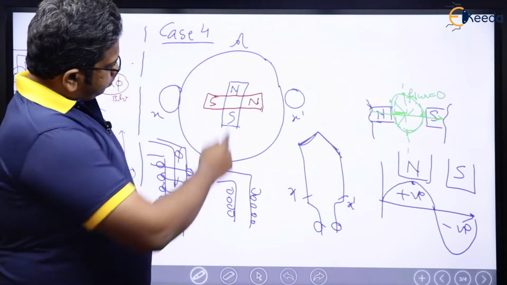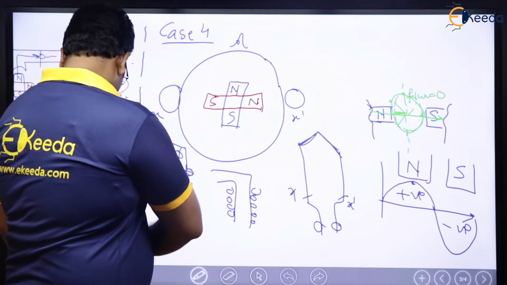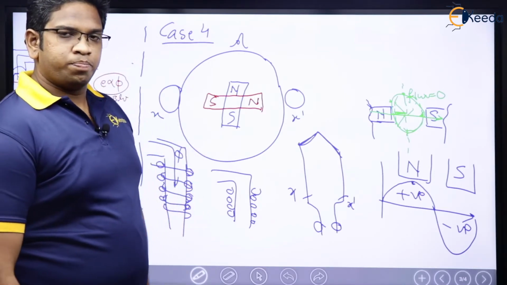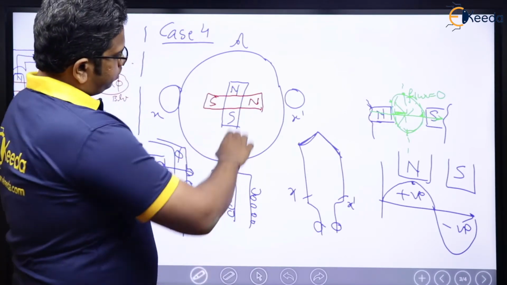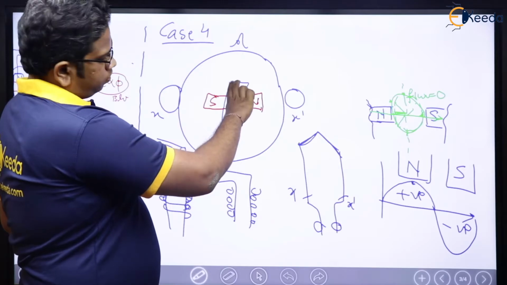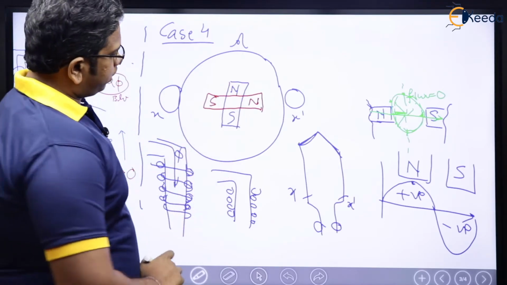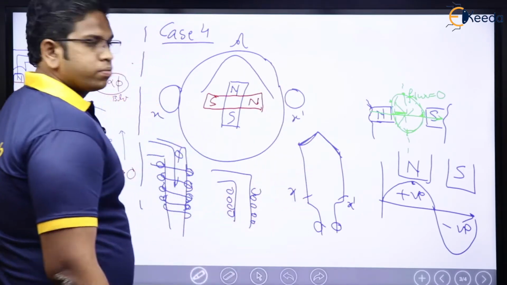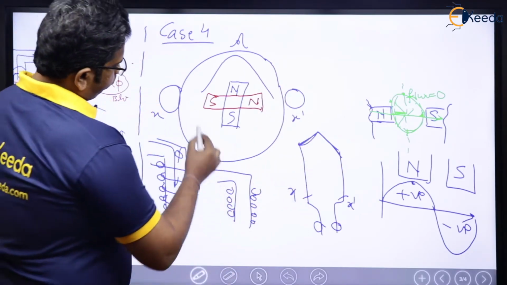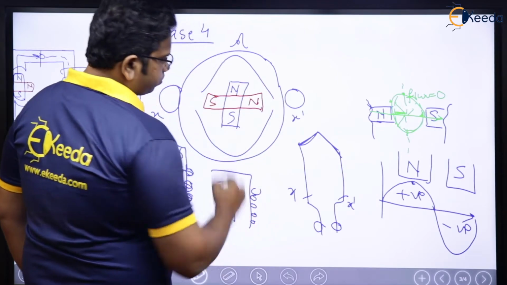See here. This is the North Pole. Let me consider the first case wherein the rotor was in this direction. North and south was the rotor, like this, the blue one. In that case, for north I will have a flux distribution like this, and for south also I will have a flux distribution like this.